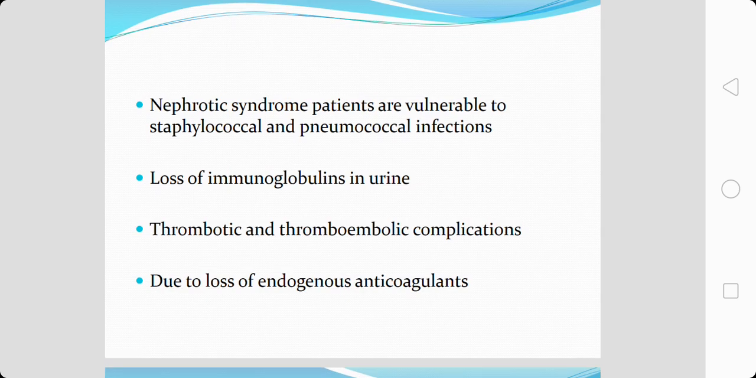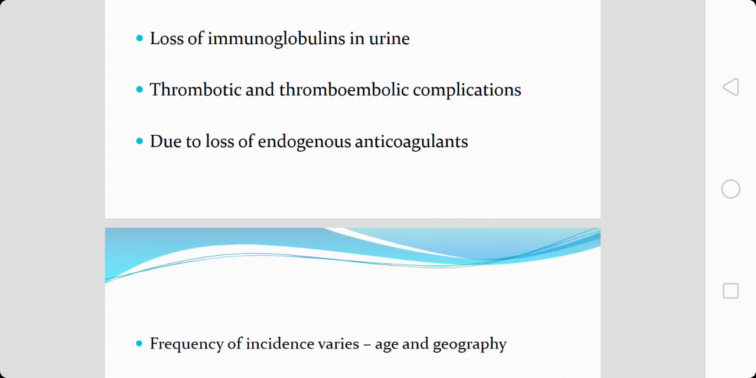One more feature that we have seen in nephrotic syndrome is that the patients are vulnerable to staphylococcal and pneumococcal infections. This is predominantly because of loss of immunoglobulins in urine. We have also seen thrombotic and thromboembolic complications in individuals with nephrotic syndrome because there is a loss of endogenous anticoagulants. The anticoagulants that are lost in nephrotic syndrome are antithrombin 3 and antiplasmin. So this endogenous anticoagulant loss makes the individual more susceptible to thrombotic and thromboembolic complications.